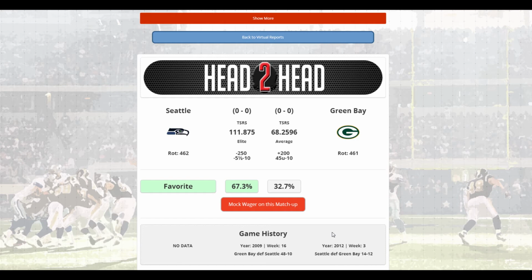All right, so then we also have this game history section. And the game history section is going to look back at the last 3 times the teams have played each other, if any. And as you can see, back in 2009, Week 16 late, Green Bay defeated Seattle 48-10, and the next time they played was well up in 2012, and Week 3, Seattle defeated Green Bay 14-12. So the game history gives you a brief snapshot on how the teams are faring against one another.